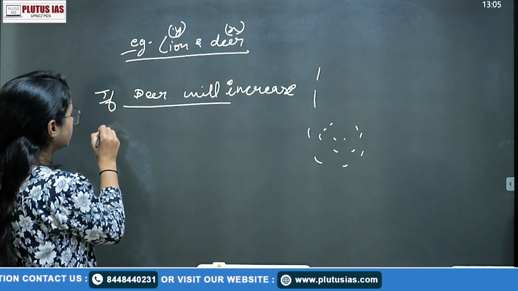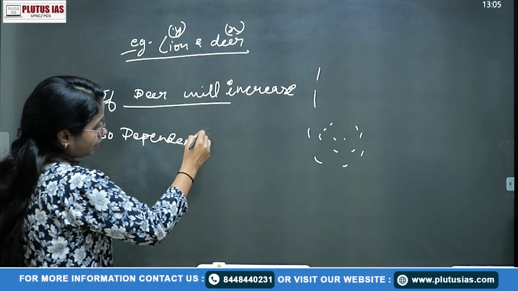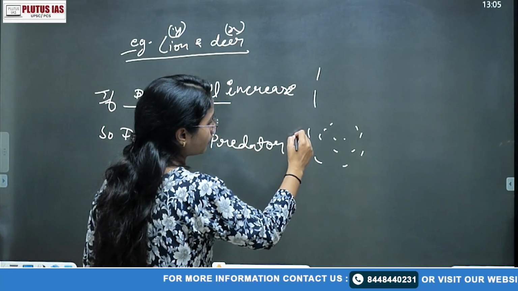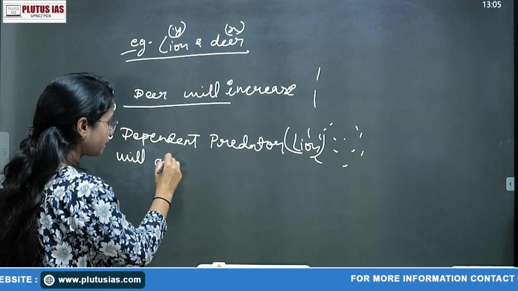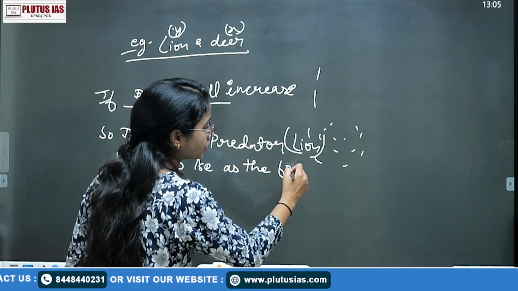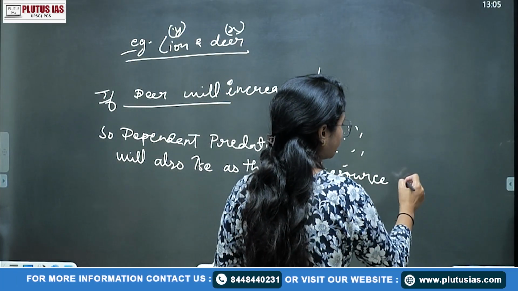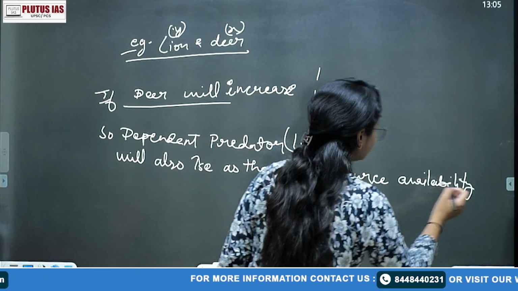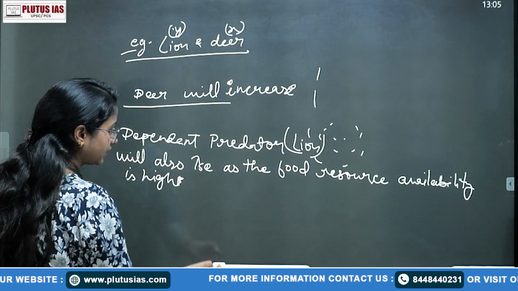So the dependent population, the dependent predator, that is your lion, will also increase as the food resource availability is high, isn't it? Availability is high. So the food resource availability has become very high.